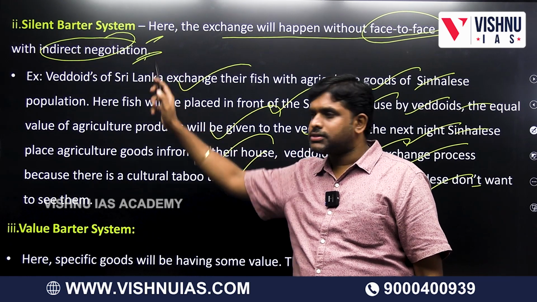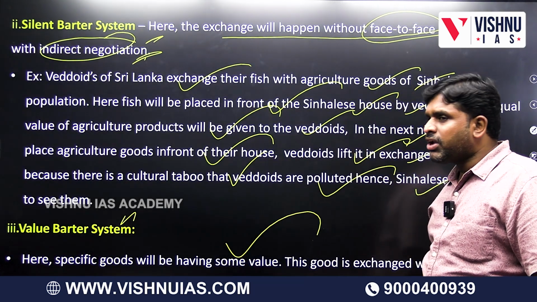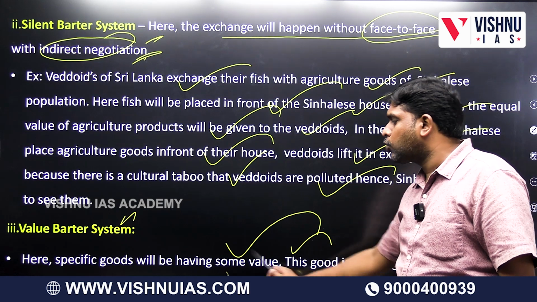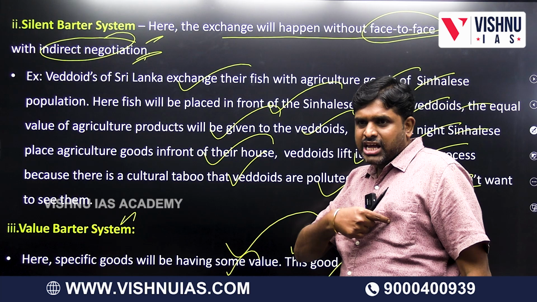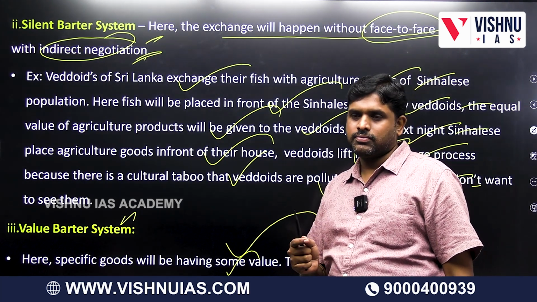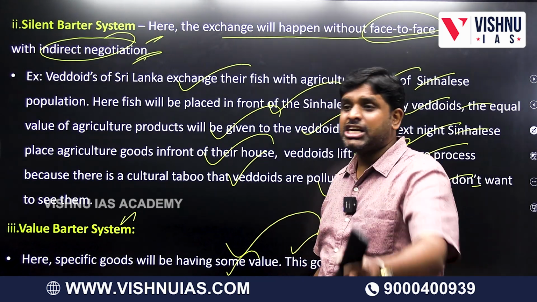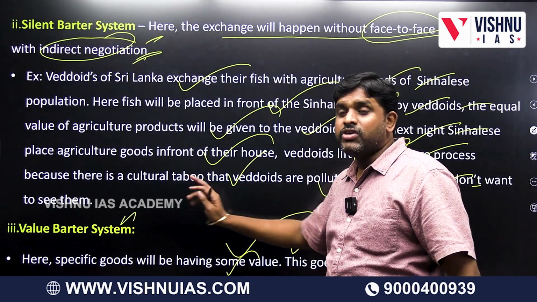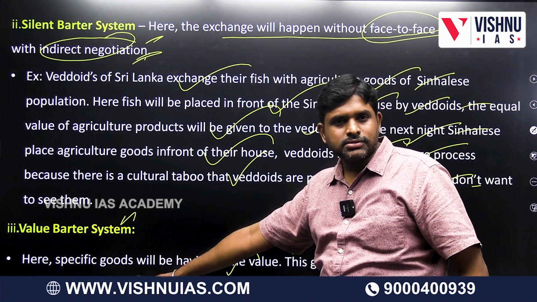Silent barter system. Value barter system. Specific goods will be having some value. This good is exchanged with negotiation for other goods. Rice money among the Ifugao of Philippines. Our money is also having one value. 100 rupees is a value. So rice will be exchanged with money. With a negotiation, it is called value barter system. If without negotiation, it is called reciprocity.